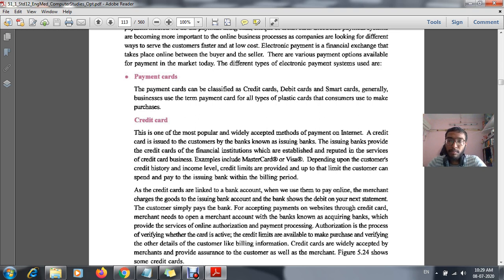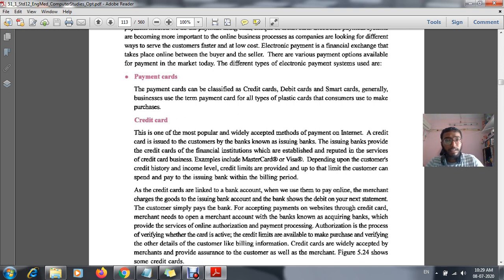Okay, this was about certain things we learned. Now today onwards we are going to start with payment cards. As you all know, after buying any products, we have two options. Either we can pay through card, or we can give cash on delivery. In short, it is said COD. The full form of COD is cash on delivery.